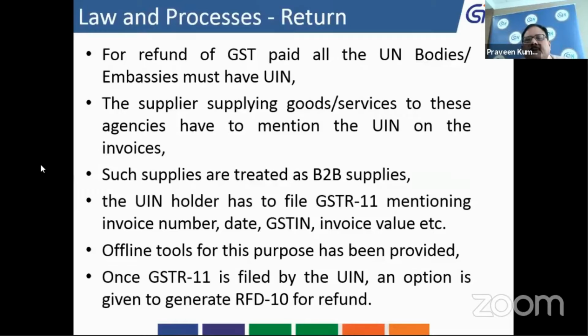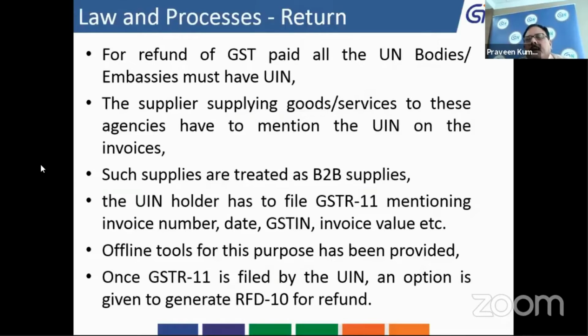The presentation is related to the processes of filing GSTR 11 and RFD 10. Any refund which is to be given to UN bodies or embassies will be given to those who have UINs, unique identification numbers. A unique identification number is related to the identification of embassies, UN bodies, or any other notified person as notified in